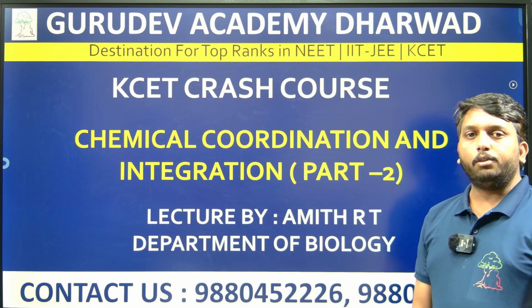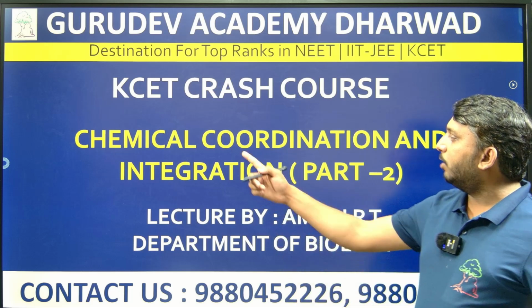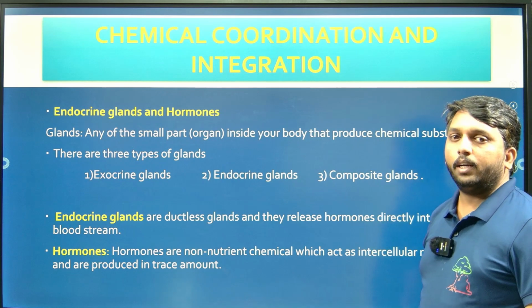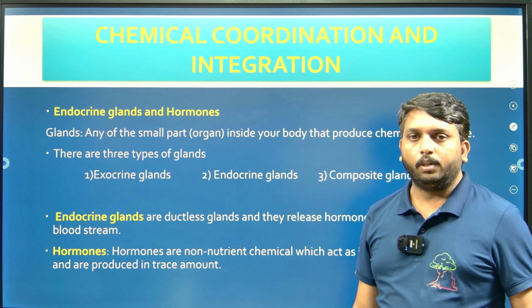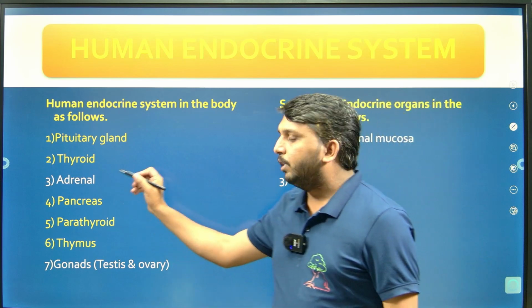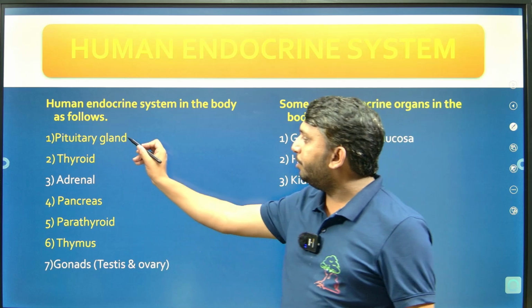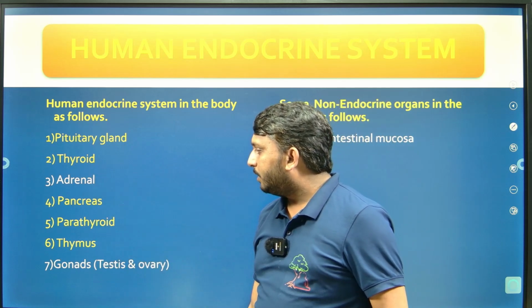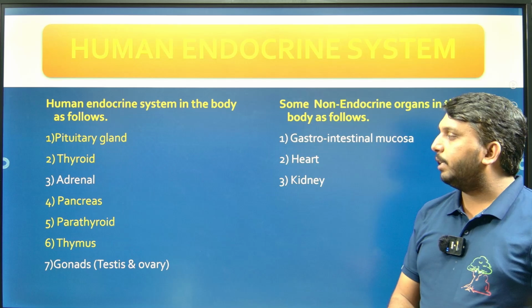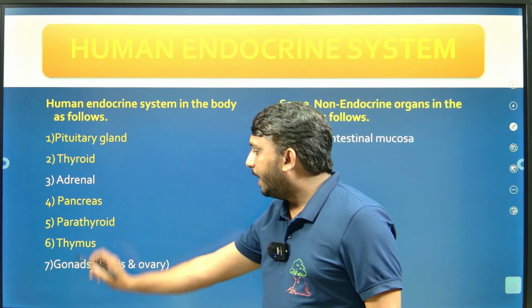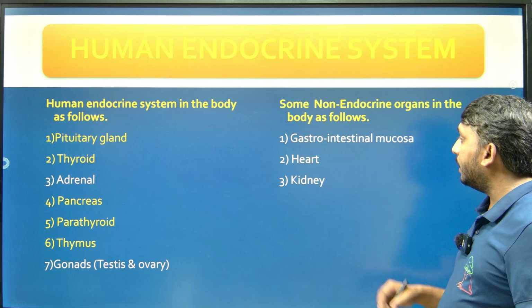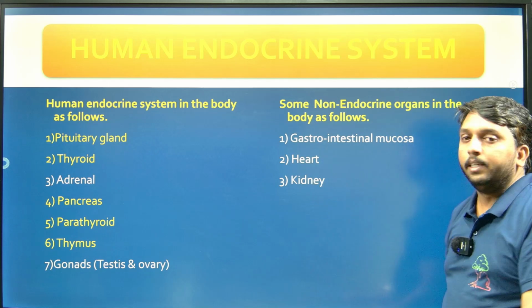Today we are going to continue the last topic, that is chemical coordination and integration, right? In a previous video we discussed what glands, endocrine glands and hormones are, and the types of endocrine glands. We discussed the function, location and hormones of the pituitary gland, thyroid gland, pancreas, parathyroid and thymus. In this topic we are concentrating on the adrenal gland, gonads like the testis and ovary, and some non-endocrine glands like the gastrointestinal mucosa, heart and kidney, right?